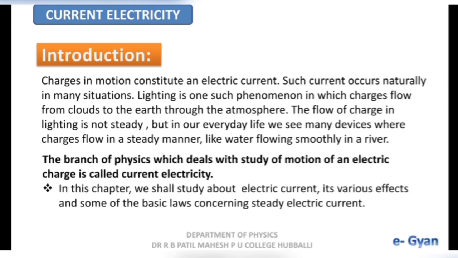Now, let me define current electricity. The branch of physics which deals with the study of motion of an electric charge is called current electricity. Students, in this chapter we shall study about electric current, its various effects, and some of the basic laws concerning steady electric current.